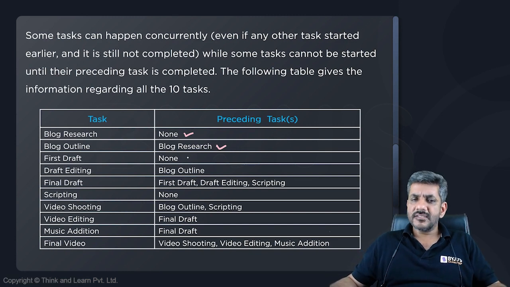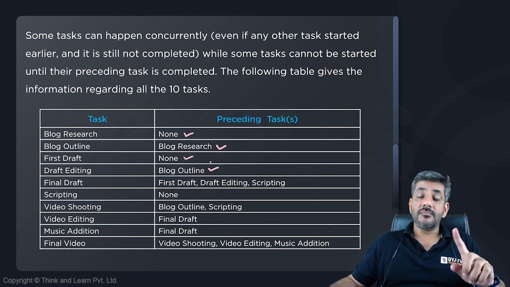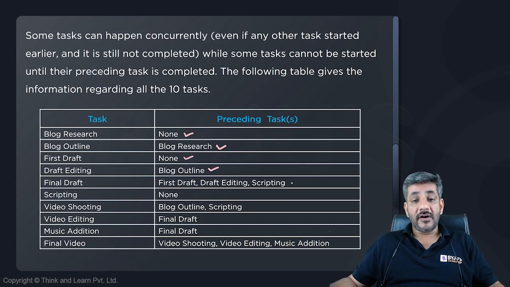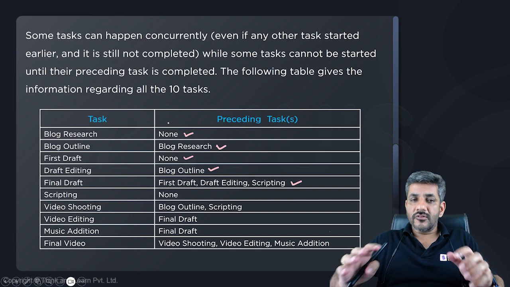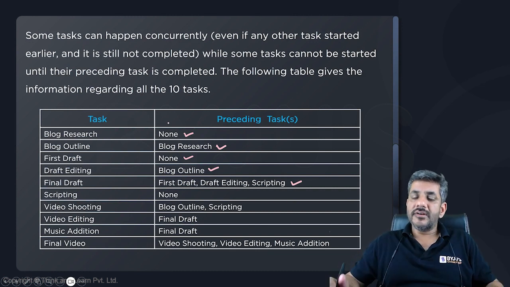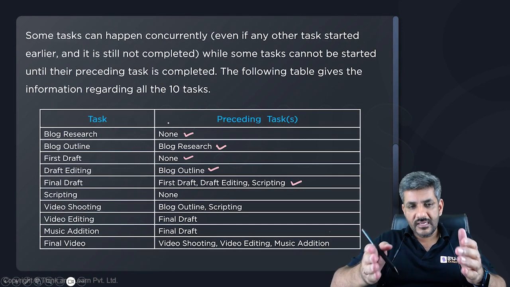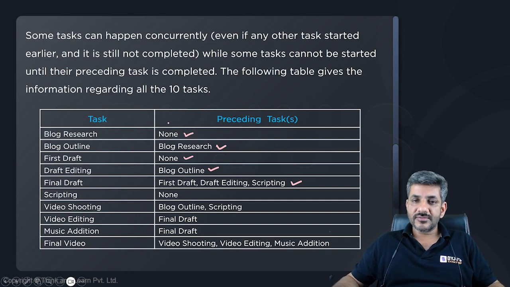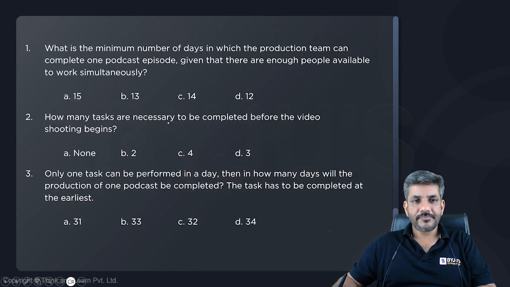And that means for first draft, you do not need anything to do beforehand. But for draft editing, you need to do blog outline before. For final draft, you need to complete these three before. And that way for others also, it is mentioned. Okay. So first of all, we know the number of days that each task is going to take. And secondly, what are the preceding tasks for them? These two things are given to us. Now let's start solving the questions.